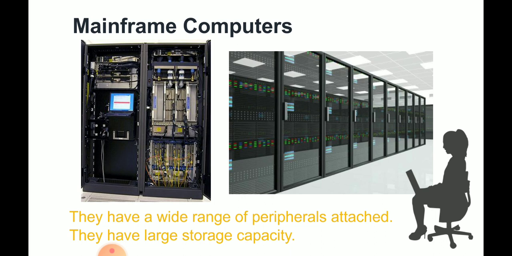What are the uses of mainframes? Mainframes were introduced in 1975 and they are very powerful compared to minicomputers, and they have multiple processors. We saw that microcomputers and minicomputers have one or two processors, but mainframes have multiple processors.